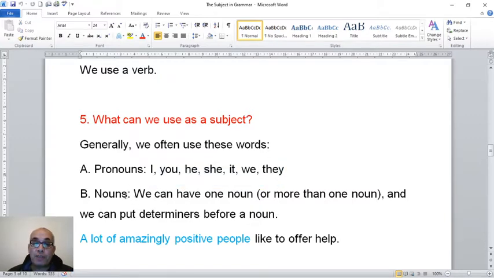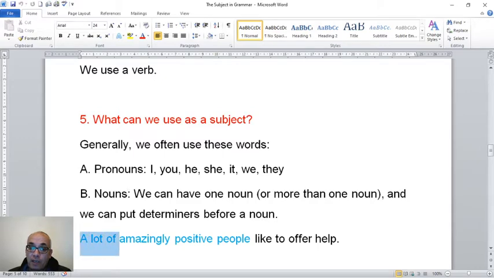You can start your sentences with nouns. We can have one noun as a subject. So one noun means name, one noun as a subject, or more than one noun. And we put determiners before a noun. So anything you write or speak before a noun is a determiner. This means a determiner is an adjective. Why? Because it comes before a noun.